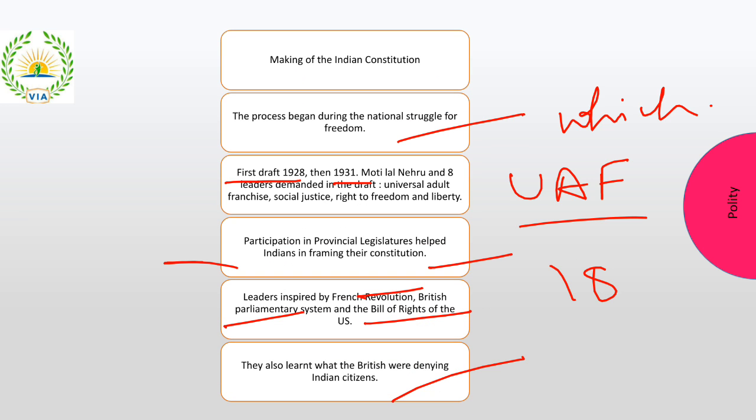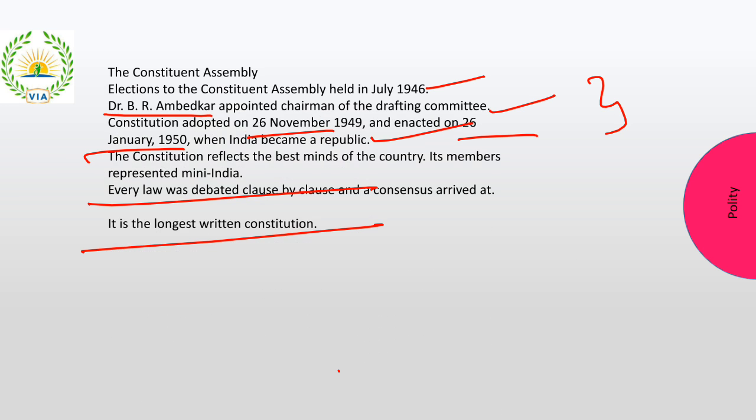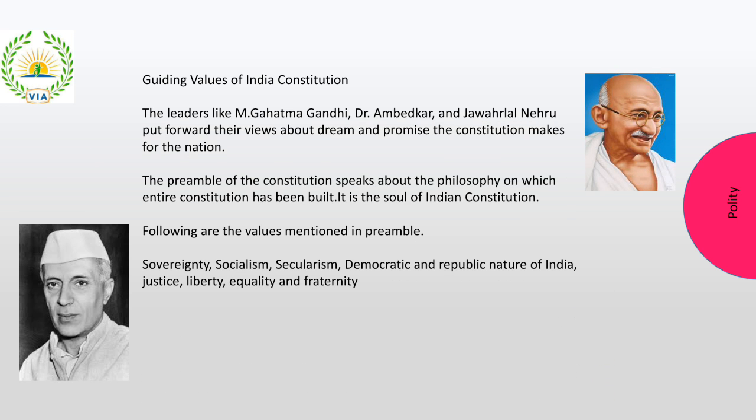And we have seen the making of constitutions, how the Indian constitution was made. I have asked you a question, right? I want you to answer which country started with universal adult franchise. And then we studied the Indian Constituent Assembly, some ideologies and guidances, and I have asked you to write or understand the meanings of sovereign, socialist, secular, democratic, republic, and what is the nature of India. That is justice, liberty, equality, and fraternity, right?